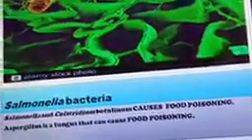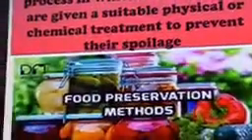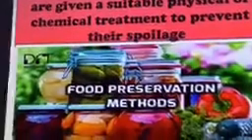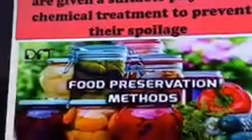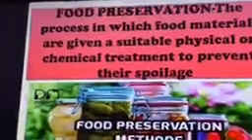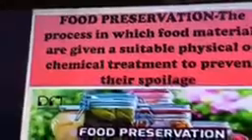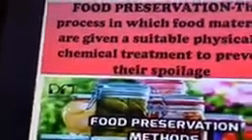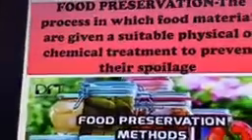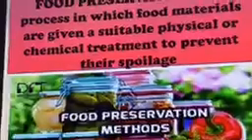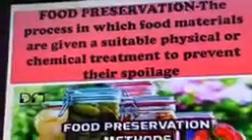Now we come to the next part, preservation of food. In order to prevent your food from spoilage, because food would get spoiled if you are not doing its proper preservation. So if you are, by any physical method or by any chemical method, preventing the spoilage of food, then it is said to be food preservation.